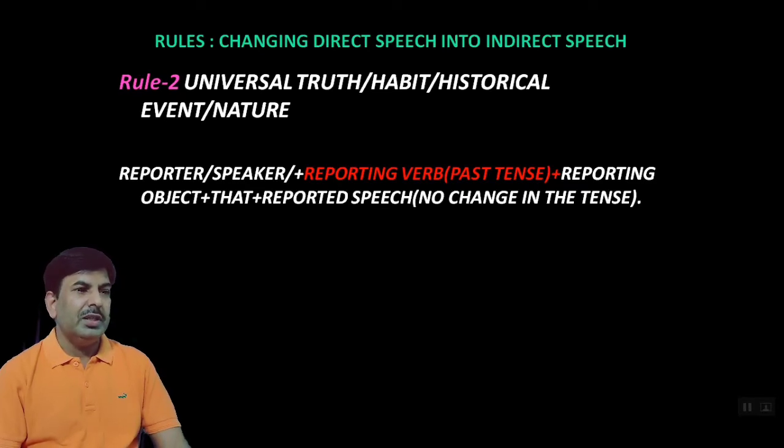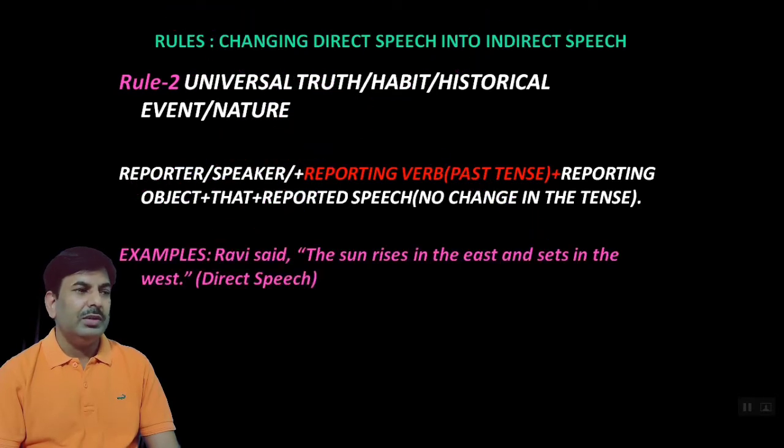The rule is a reporter or speaker or subject, then reporting verb, and in this part the reporting verb will be of past tense, then reporting object if it is given. After that, conjunction that at the place of inverted commas, then reported speech, and in this reported speech there will be no change at all in the indirect speech.